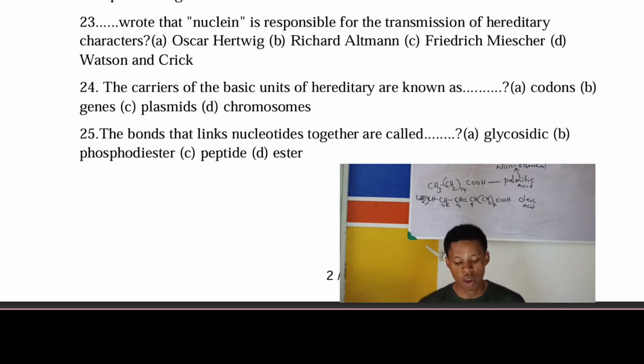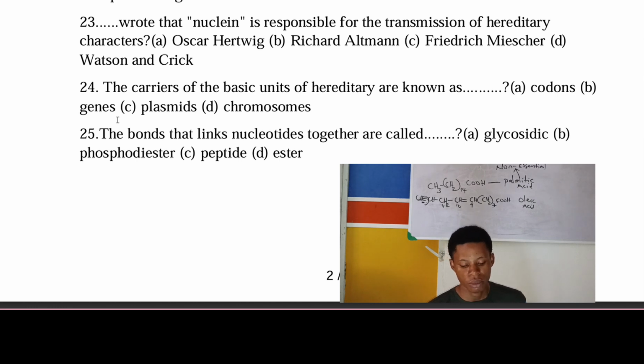Now number 24. The carriers of the basic units of heredity are known as dash. Now, the basic unit of inheritance. Have you ever passed on the road and they say, are you the daughter of so person? Are you the son of so person? It means you inherited something from your mom or your dad. Now, the basic unit of inheritance is the gene. So, the carriers of the basic units of heredity are known as the genes. So, gene is the answer.